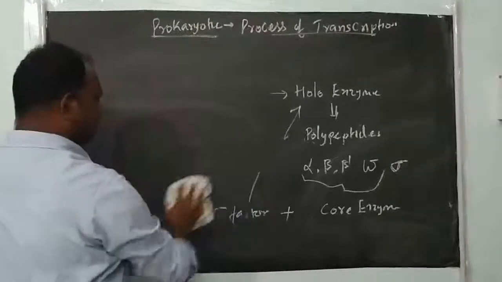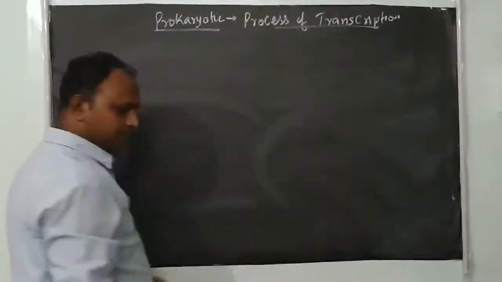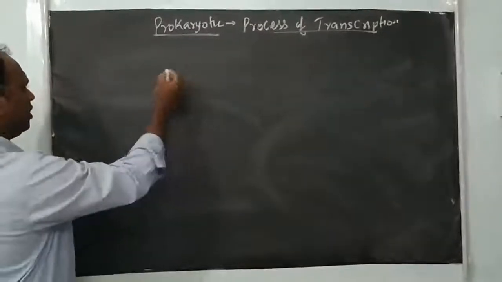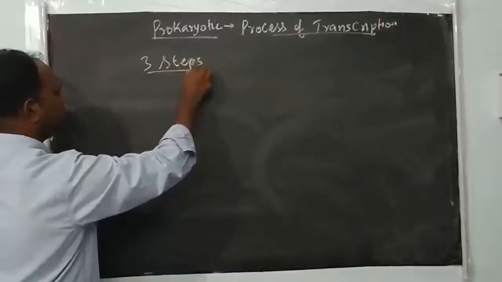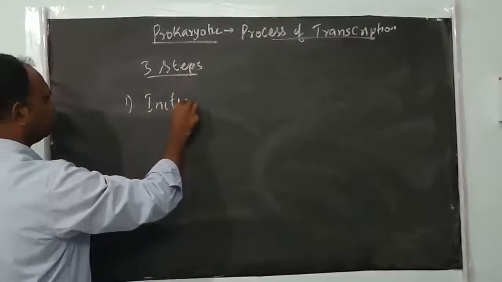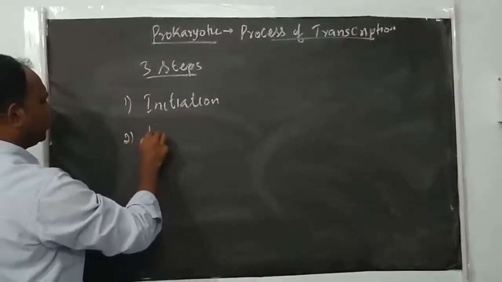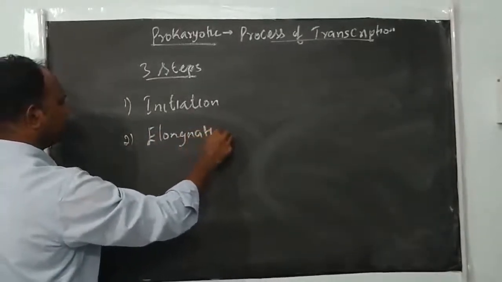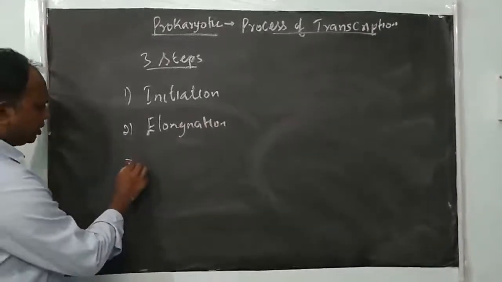So next we will see the process of transcription in prokaryotes. The process of transcription in prokaryotes is completed in 3 major steps. One is initiation. The first step is initiation, the second step is elongation, and the third step is termination.